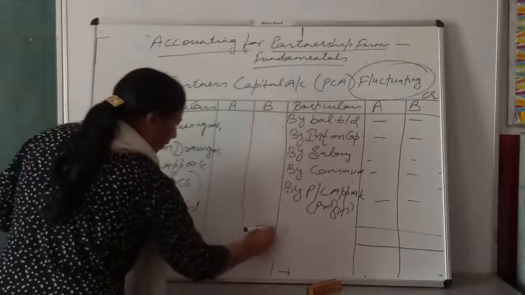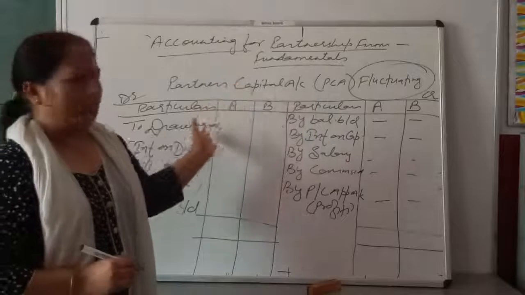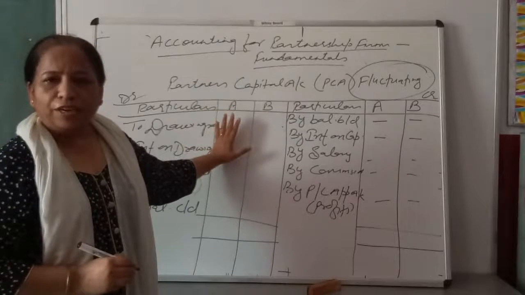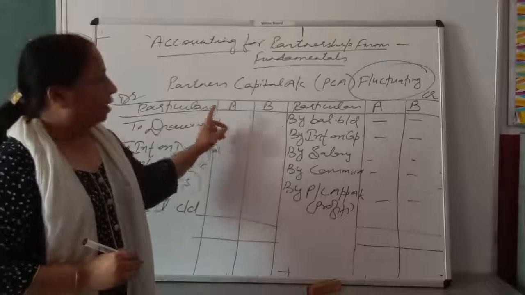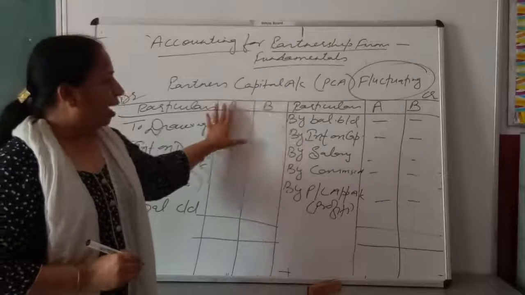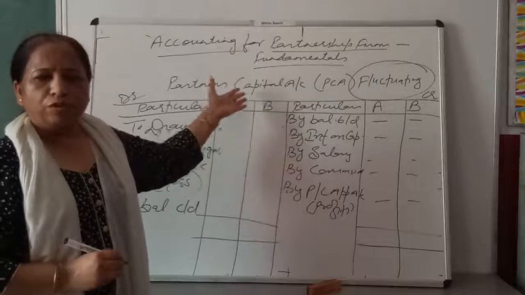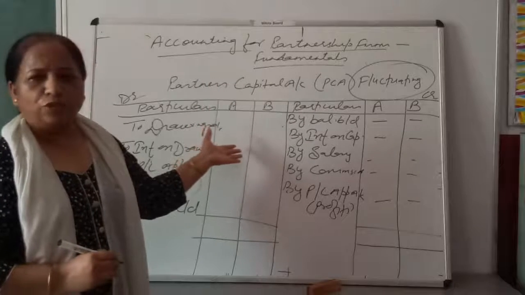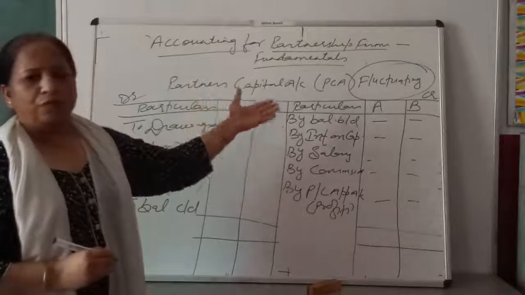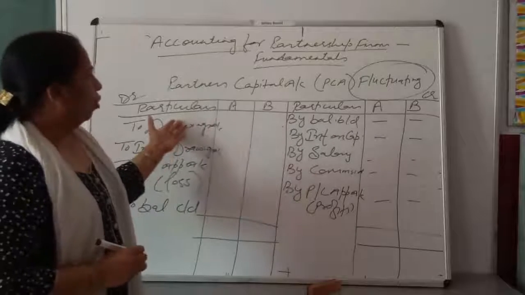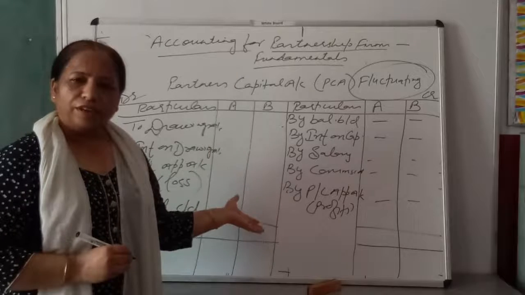Closing balance of capital. Now you can see the difference between partner's capital account when capital is fixed in nature and capital is fluctuating in nature. When capital is fixed in nature, you have to maintain two accounts, that is partner's capital account and partner's current account. But when capital is fluctuating in nature, you have to prepare only a single account. You have now come to know partner's capital account when capital is fluctuating. Right? So this was all about your capital account when capital is fixed in nature and when capital is fluctuating in nature. Am I clear?